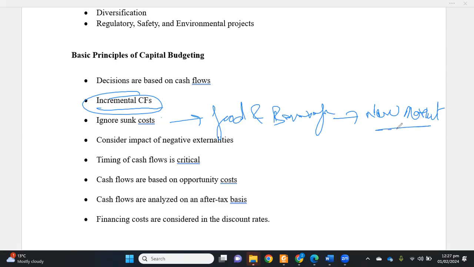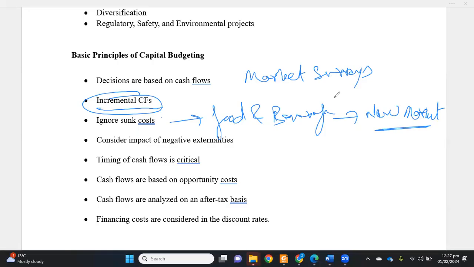When they enter a new market, people in different geographic areas have different preferences, tastes and eating patterns. So obviously we will not go to the new market abruptly. Before going there, we will conduct a very thorough market survey in order to identify the demand for our products in the new market.